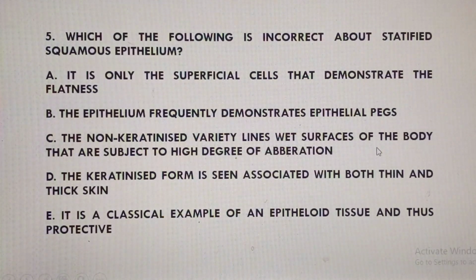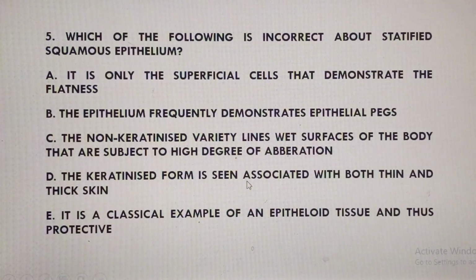You get this in the vagina, a wet area, like your mouth, talk about your anal canal. Because these areas are subject to a high degree of abrasion, and they are wet surfaces, they will be lined by the non-keratinized variety. If there are dry areas, like the skin, they will be lined by the keratinized form, because in that area more protection is needed.